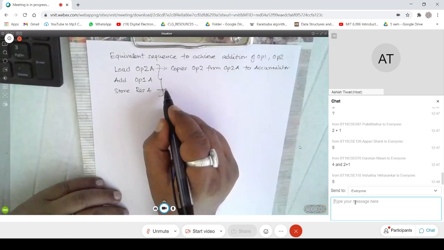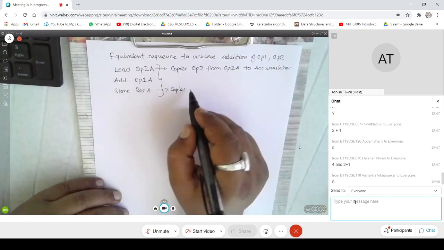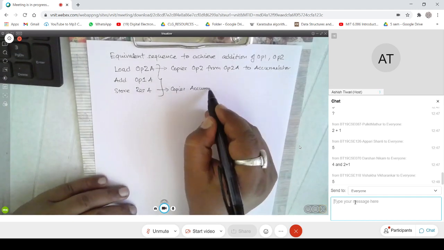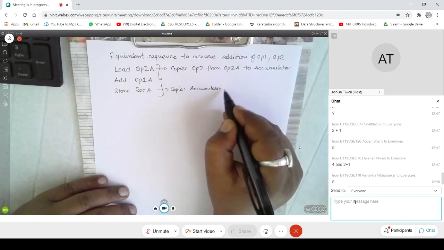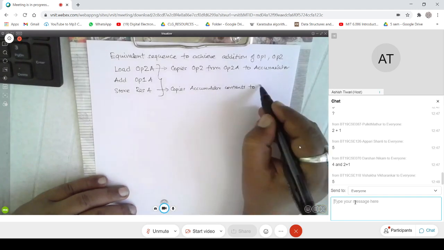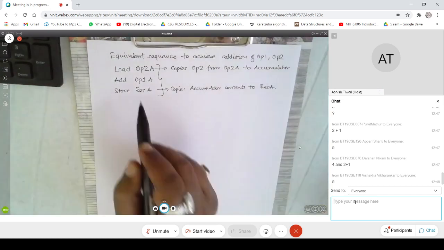And what does this do? This copies the accumulator contents to the result address. And this performs the addition, right?